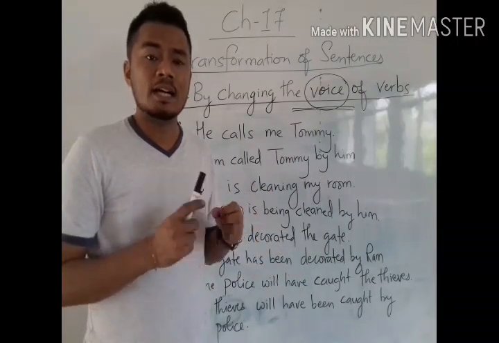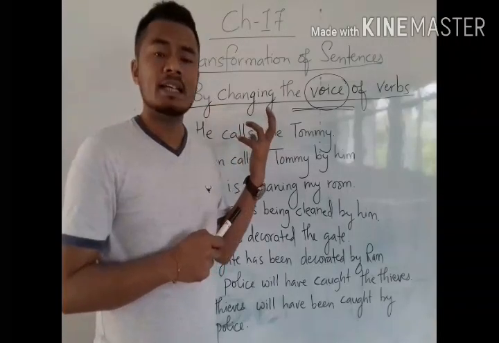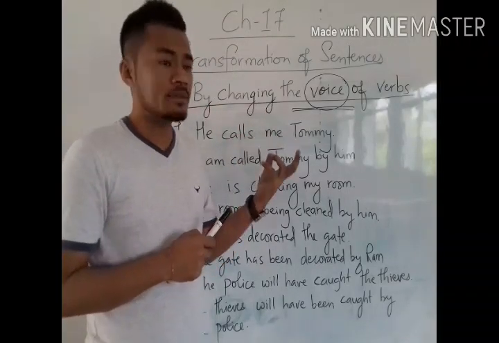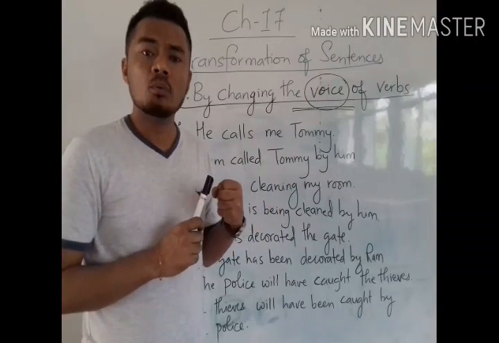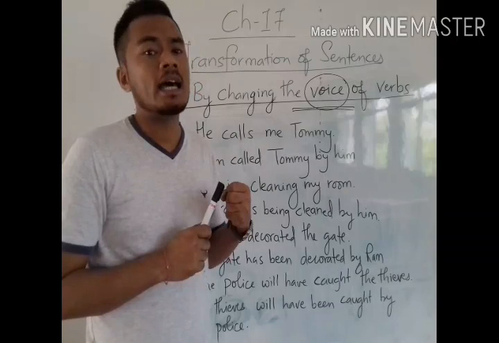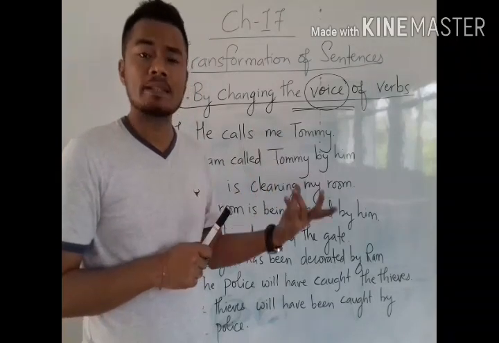According to the change in the voice of verbs, sentences can be written in two ways: active voice and passive voice.